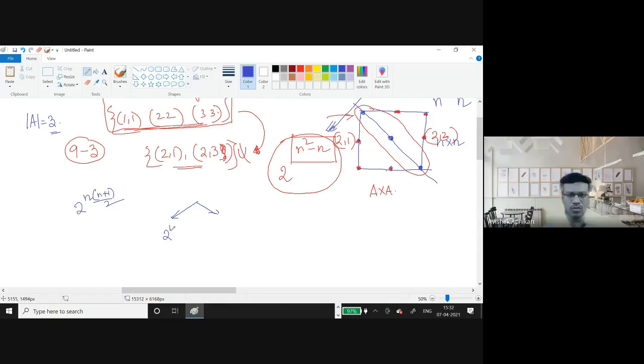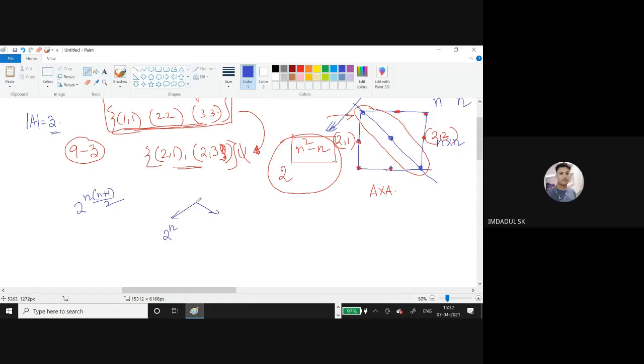From the other n square minus n elements, if we put any element in the subset, like 1,3, then there must be 3,1. So the effective number of elements will be n square minus n by 2, and the possibility will be 2 to the power n square minus n by 2.